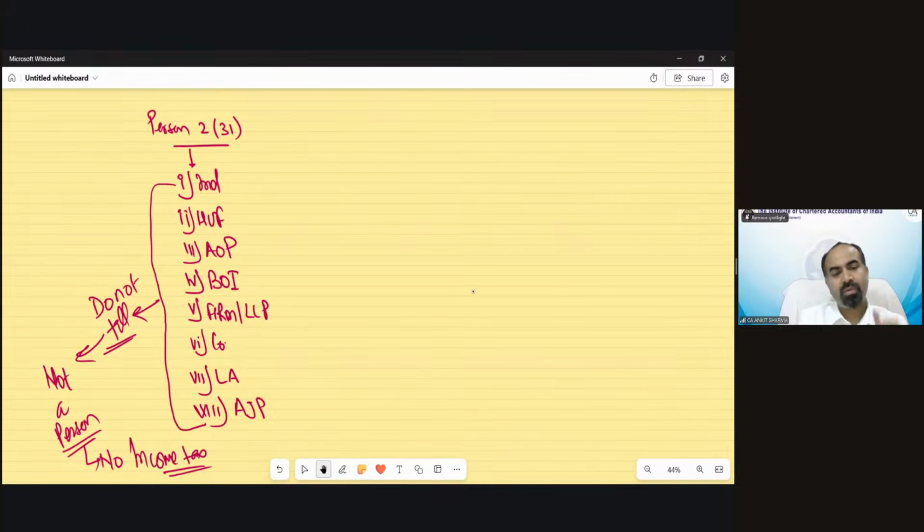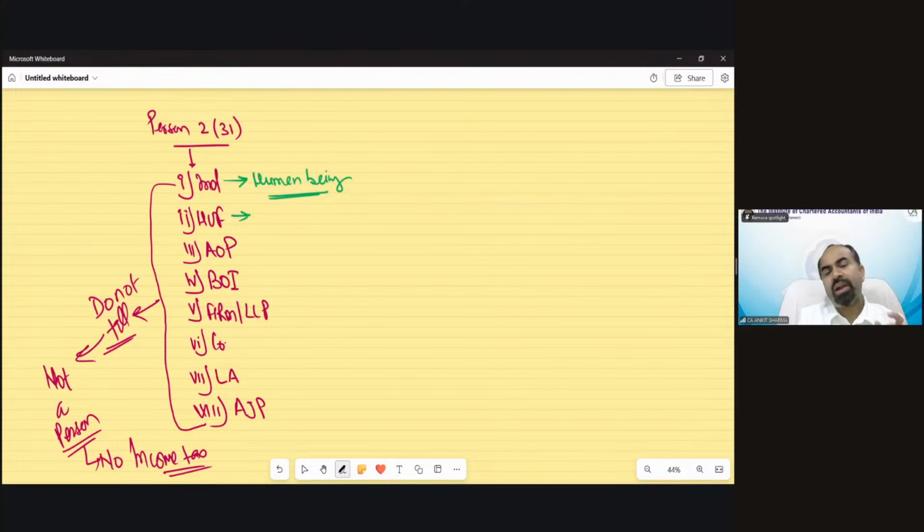Clear? Now, a very important and interesting thing: there is a specific definition of individual. We will discuss the definition of individual. You can avoid this definition. Individual means human being, generally, in short. If you are a human being, you will be called an individual. So we all fall in this definition.